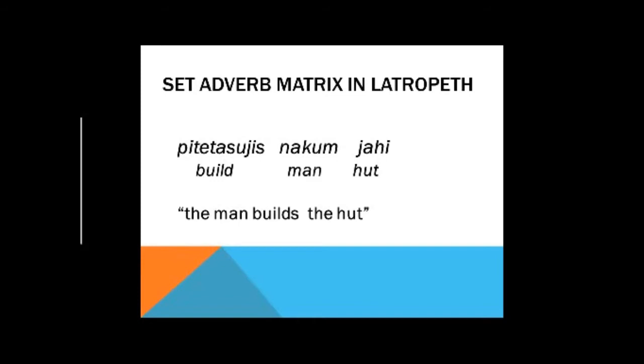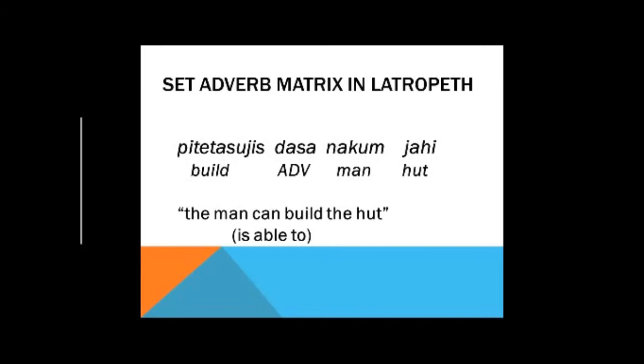So here's a simple sentence that does not contain an adverb. The man builds the hut: piche tasu yis na kumyahi. And now we've thrown one of these set adverbs in, following the verb, as the adverb does. We've added the concept of possibility in terms of ability. So we then say piche tasu yis dasa na kumyahi. And we get something that would translate as the man can build the hut, or is able to build the hut. He can because he has the ability.